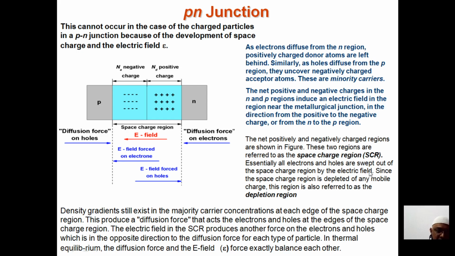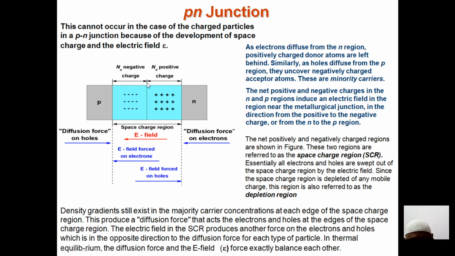Essentially all the electrons and holes would move towards this space charge region by the electric field. Since the space charge region is depleted, they are not moving. What is the meaning of this? They are not exactly moving now, so you require some external field. You can see a negative charge is there, and here you find positive charges. They are not moving. So we will call this the space charge region.